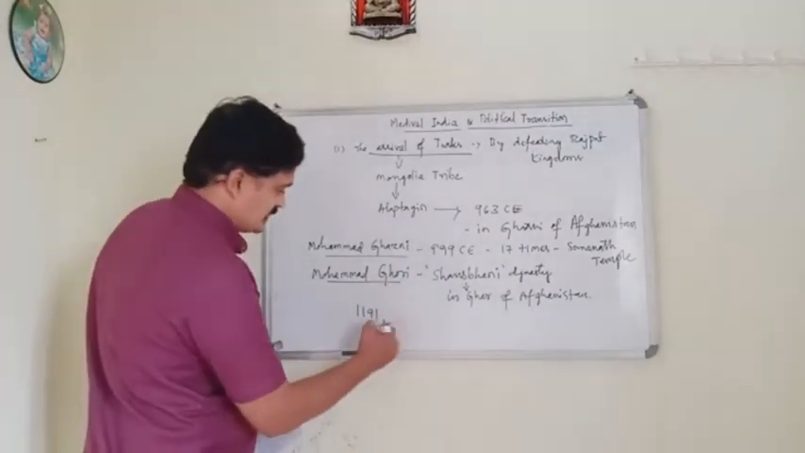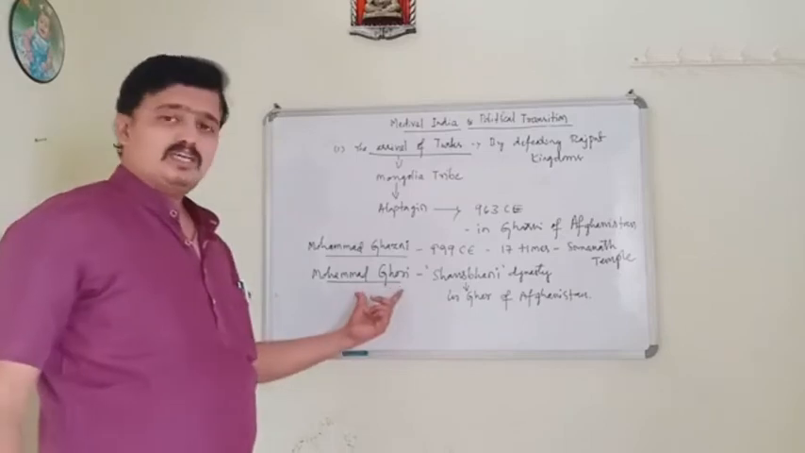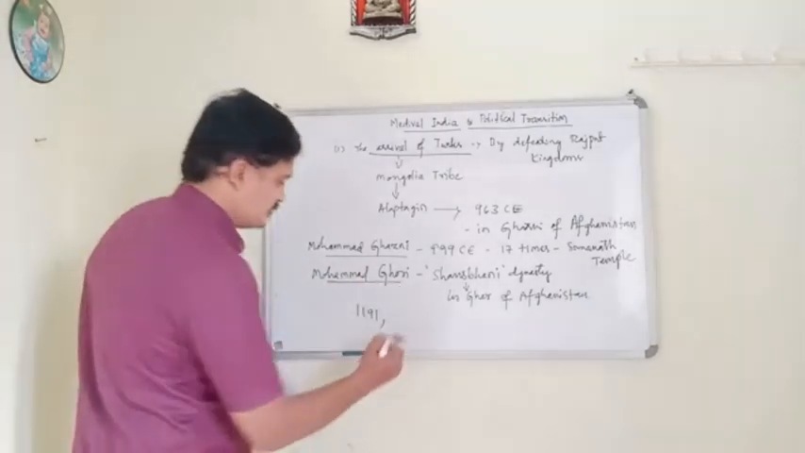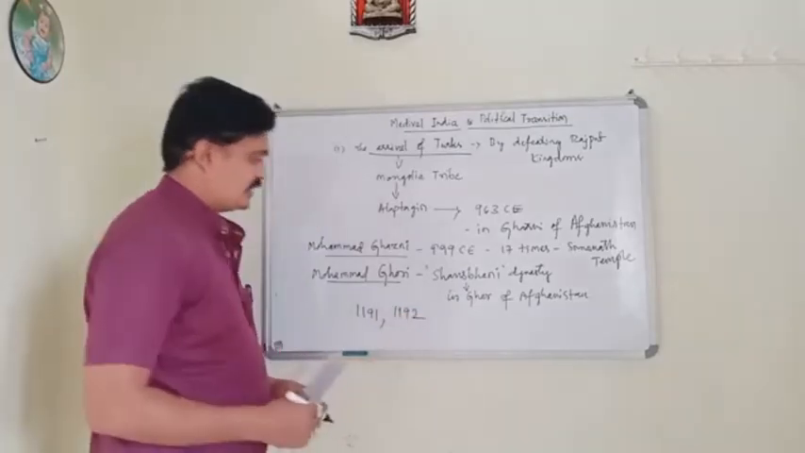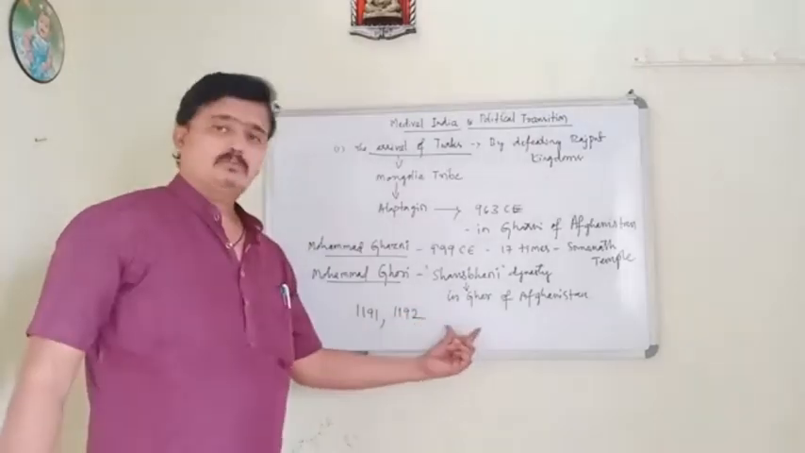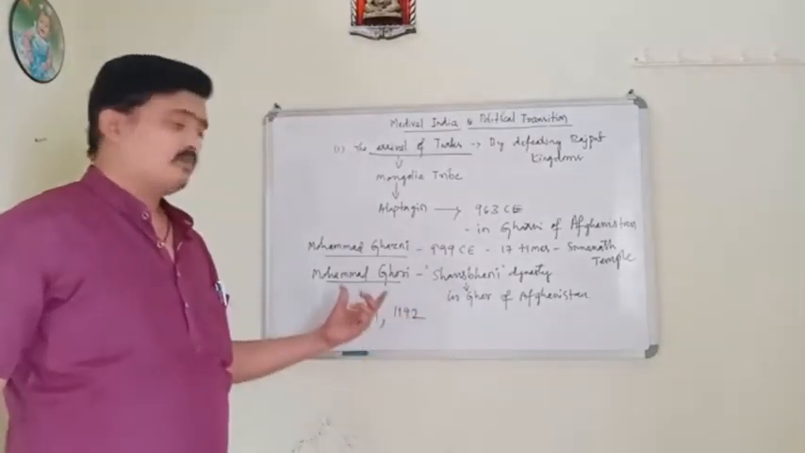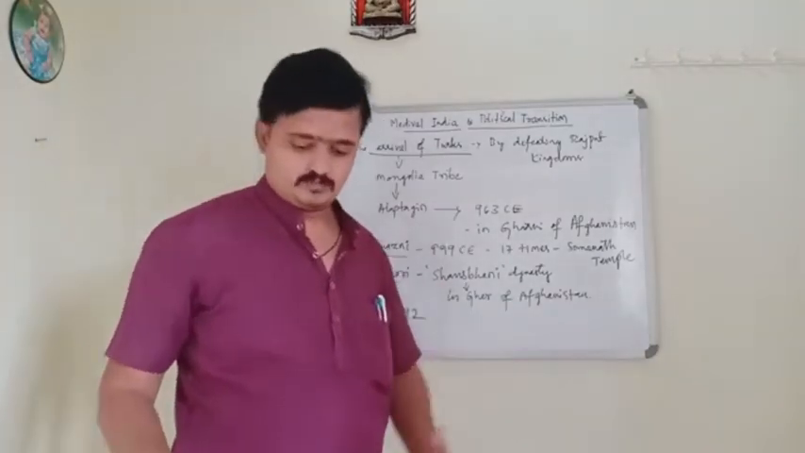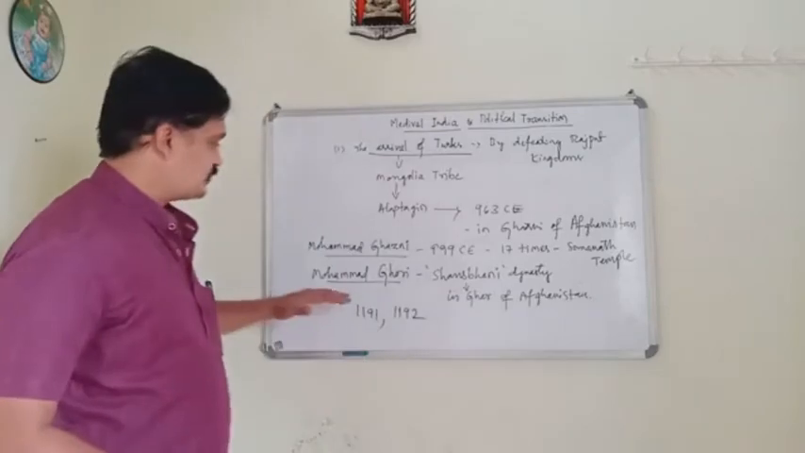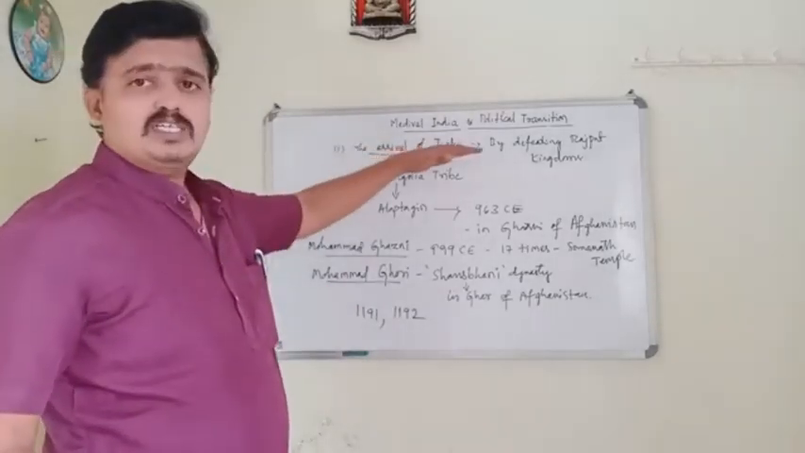But he went back to his place, and the next year, 1192, he again invaded Prithviraj Chauhan, and this time Muhammad Ghori defeated Prithviraj Chauhan. So these are the highlights of the arrival of the Turks.